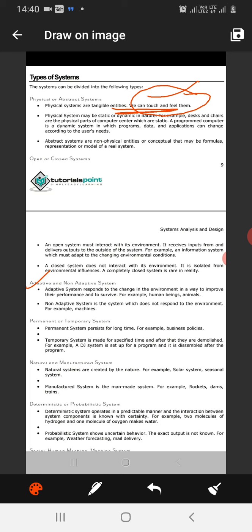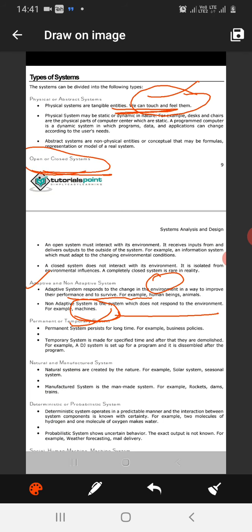And there is an adaptive and non-adaptive system. The adaptive system responds to change in the environment in a way to improve its performance and to survive. An adaptive system can adapt to the changes which are happening in the environment. A non-adaptive system cannot adapt to the changes which are going to happen in the system. Those are machines, because machines never change according to other systems.